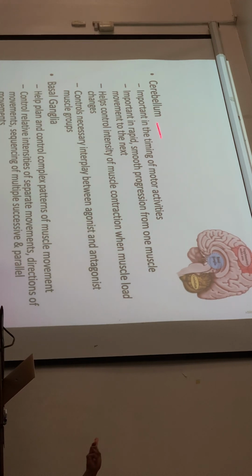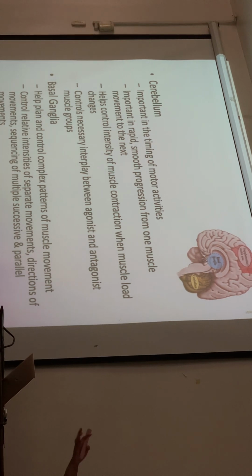That's for the cerebellum. The basal ganglia help plan and control complex patterns of muscle movement, and control relative intensities of separate movements, directions of movements, and sequencing of multiple successive and parallel movements.